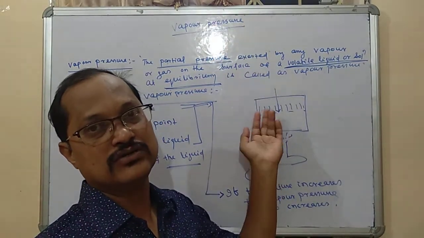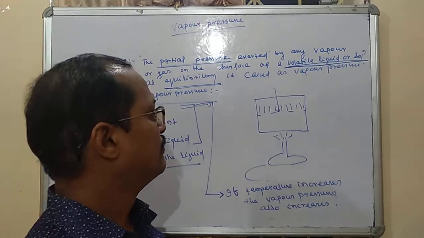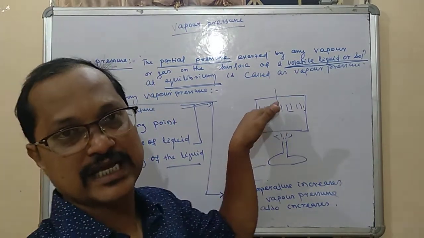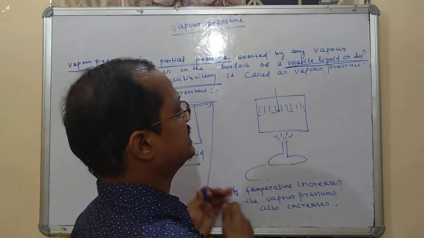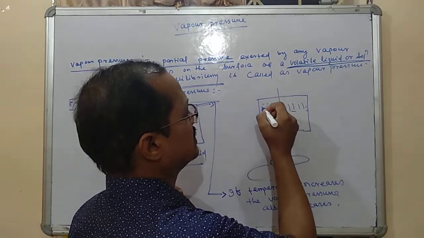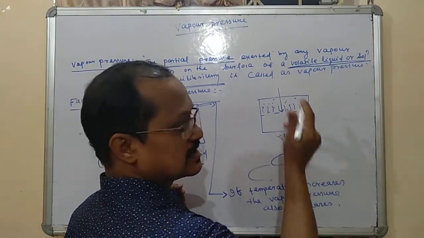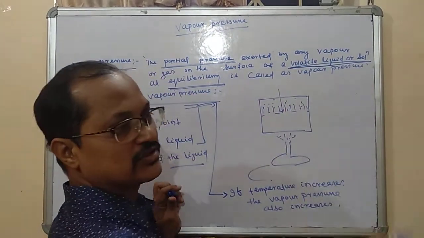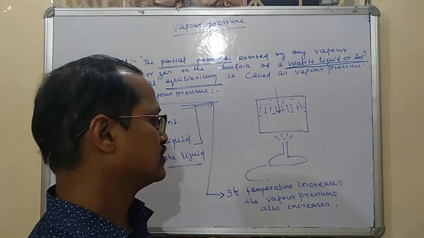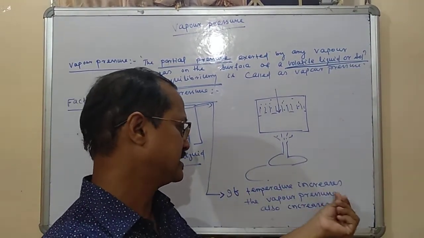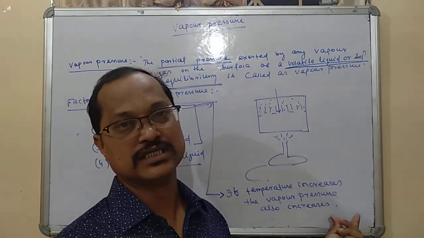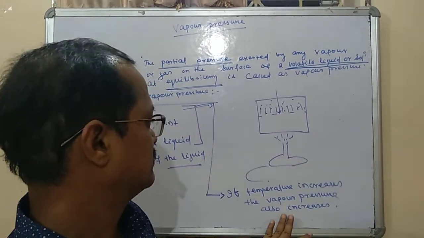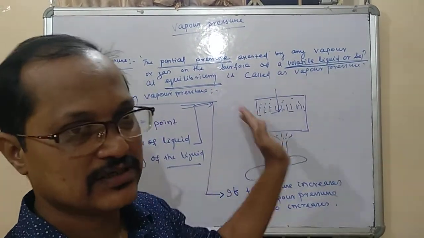They will start to escape. When they start to escape, at that time the number of vapors will increase on the surface. So at that time what will happen? The pressure also will increase. That means the conclusion is, if temperature increases, the vapor pressure also increases. Did you understand? So write down this point box-wise. Box करके लिखो.